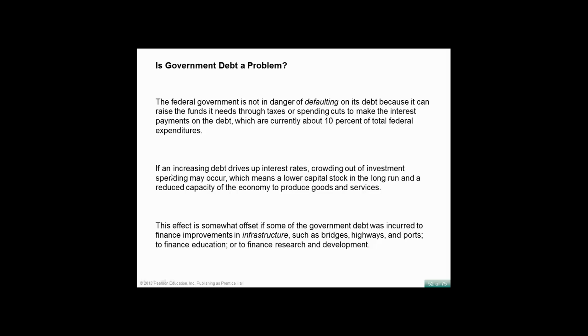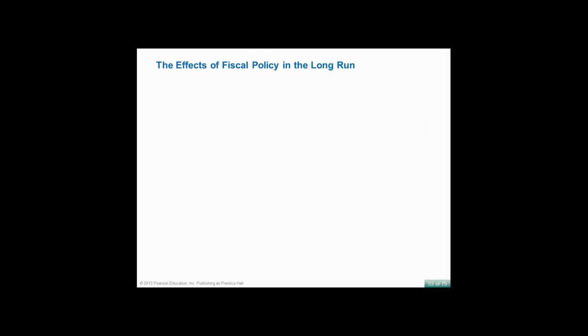If an increasing debt drives up interest rates, crowding out of investment spending may occur, which lowers capital stock in the long run and reduces the capacity of the economy to produce goods. This effect is somewhat offset by the government's debt, which was incurred to finance improvements in infrastructure, bridges, highways, ports, finance education, or research and development. Do you think government debt is a problem?